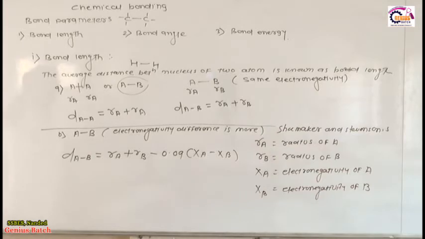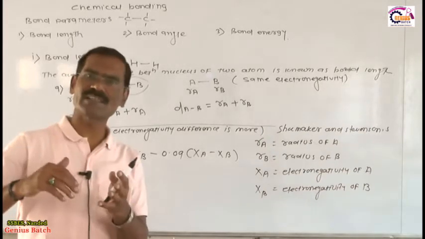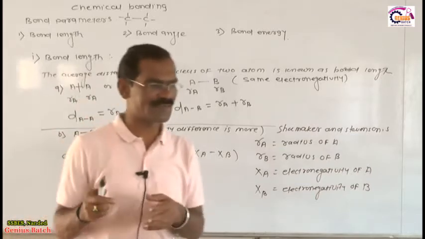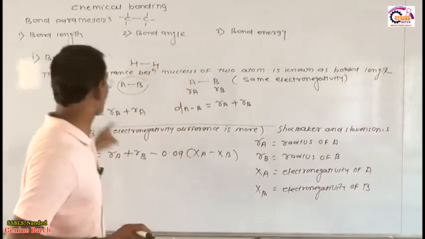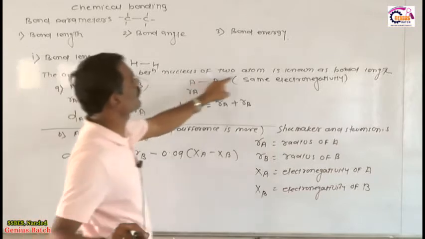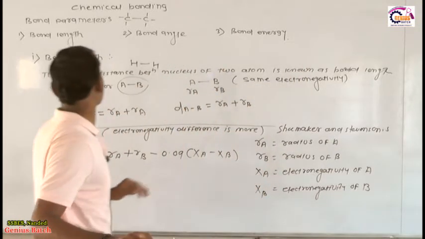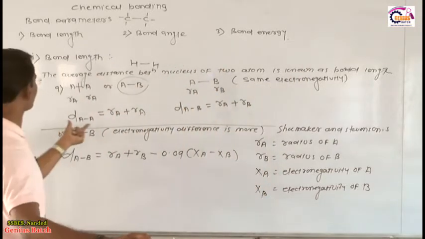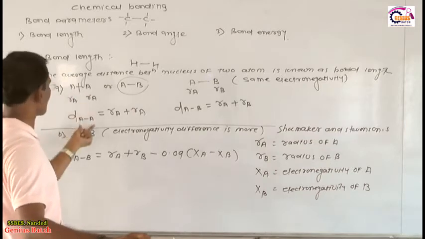Okay, listen. What is the bond length? This is the average distance between the nuclei of two atoms in the molecule, and it is known as the bond length. Now, how do we calculate the bond length, meaning the distance AB?